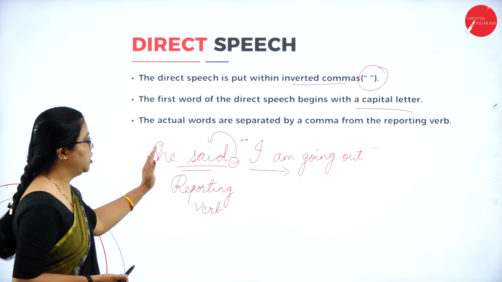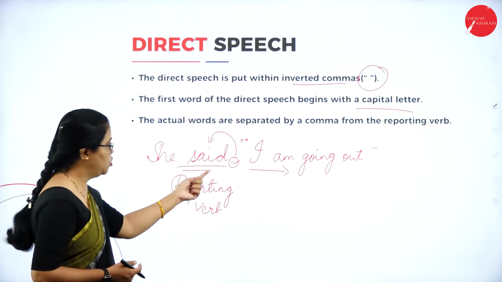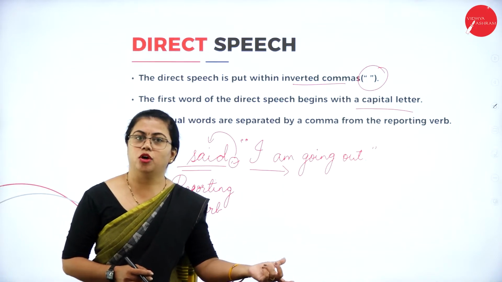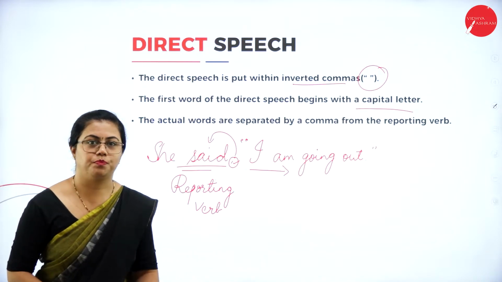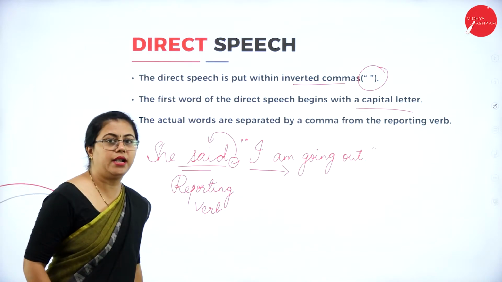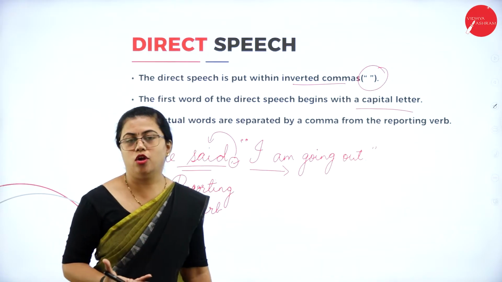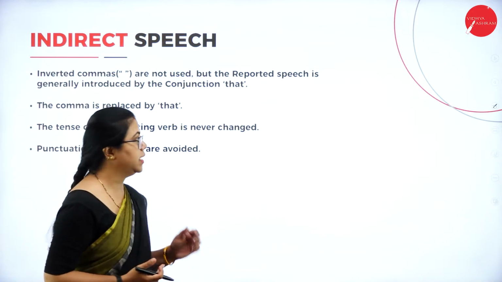Fine. So whenever you want to identify which are the actual words of the speaker, just look for the comma. After that, you will have inverted commas, and whatever is within inverted commas will come under the actual words of the speaker. So these are the rules for a dialogue to be in direct speech. Okay. So next we'll understand what is indirect speech.